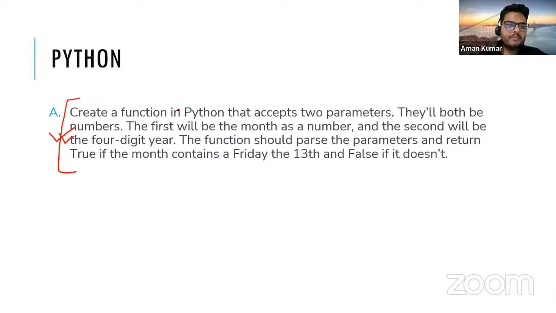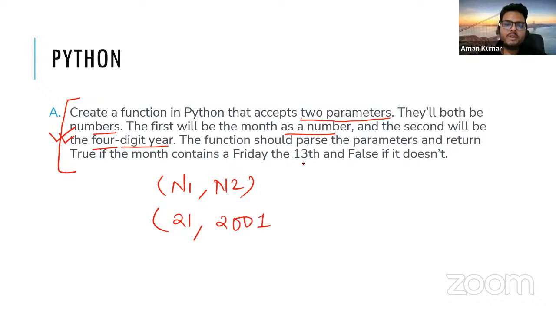So the question is, create a function in Python that accepts two parameters. Okay, your function will take two parameters. They will both be numbers. The first will be a month as a number, and the second will be a 4-digit year. So your function should take two numbers, n1 and n2. Let's say I will say 21, and I will say 2001. Okay, month as a number, so it cannot be 21. Let's consider 2. Okay, 2, and the second one will be a 4-digit year.